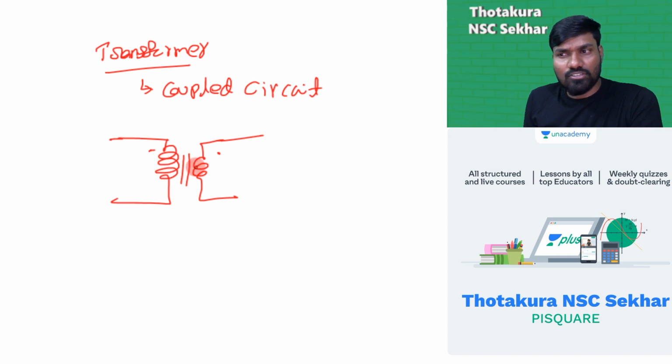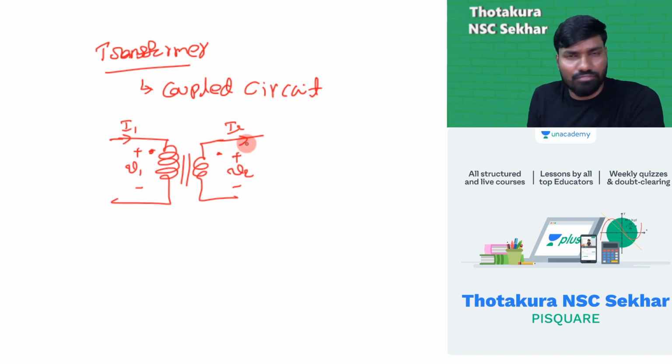Let's talk a little more about this transformer. This is a voltage, induced EMF or V1, let me call it for now. This is V2, this is I1, and here the current will leave. This is I2, exclusively for a transformer. Just representation, right?